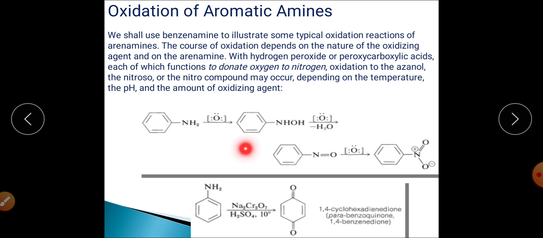You can see some of the products here. This is your aniline. On oxidation it will get converted into this hydroxylamine, and this on further oxidation will get converted into nitroso compound, and this on further oxidation will get converted into nitrobenzene. So this is the case of Caro's acid, and when we use alkaline KMnO4, at that time it will get converted into azobenzene. From here it will be changed, right? So this is the beauty of this particular reaction, the oxidation of the aromatic amines.